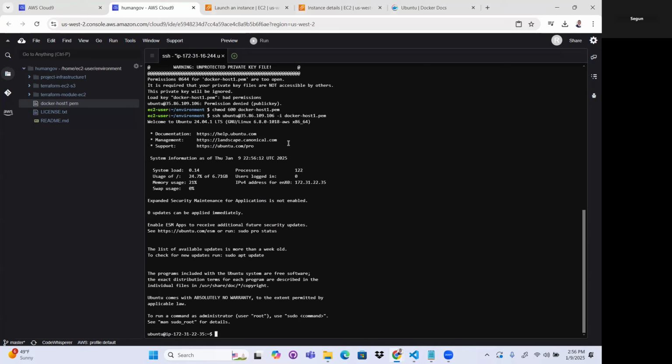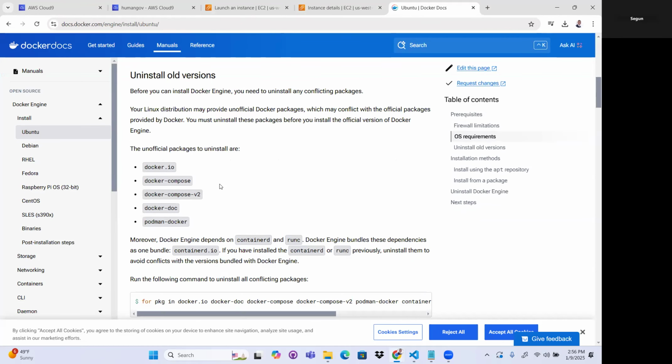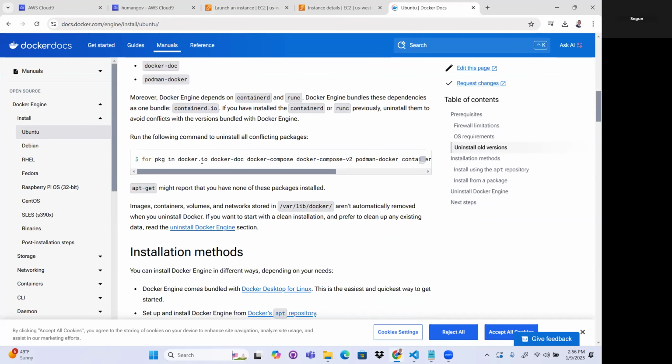Okay, so I'm inside the instance now, right? So you can see. So let me clear. Then, because I want to install, I'm going to follow all these instructions here, right? To be able to install Docker Engine, right?